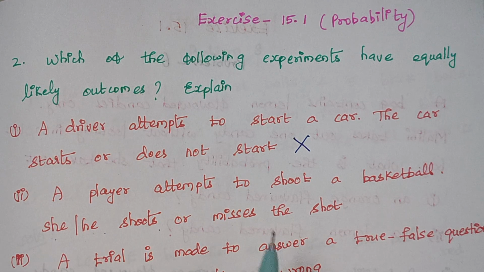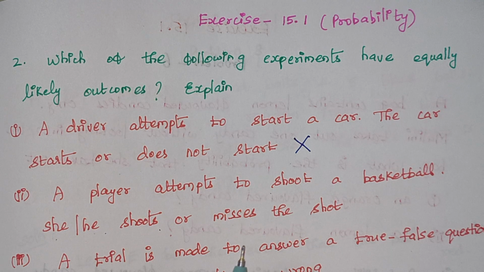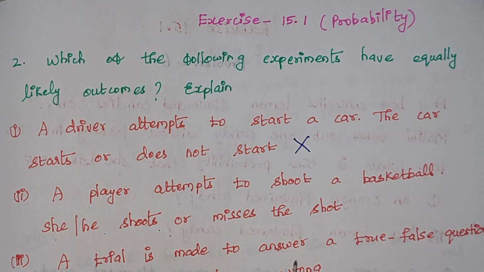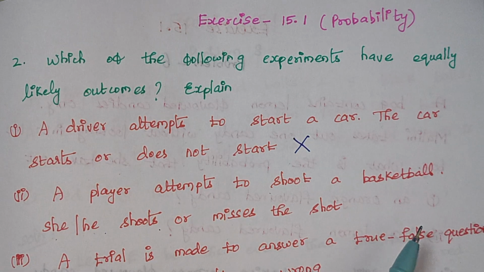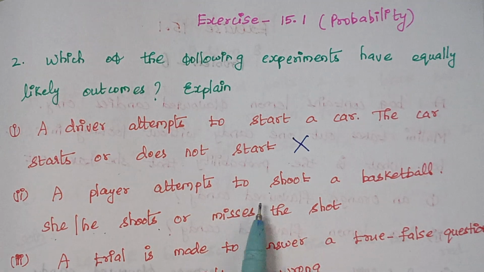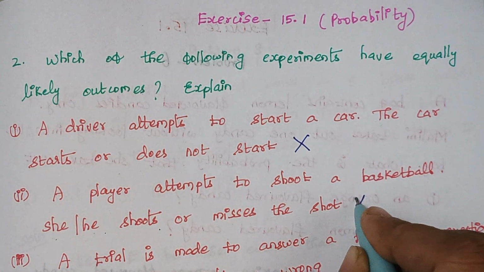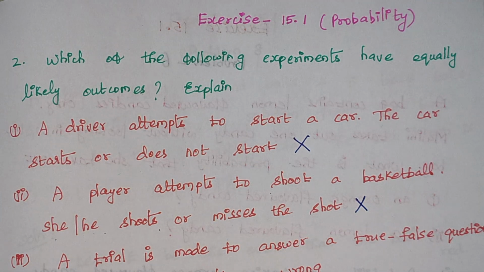But if the player is new, or doesn't have enough experience or training, then he will miss the shot. So again, we have many reasons for these things. Again, this event is not an equally likely event.